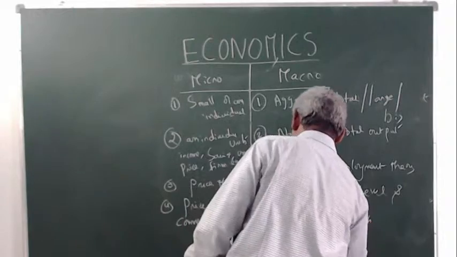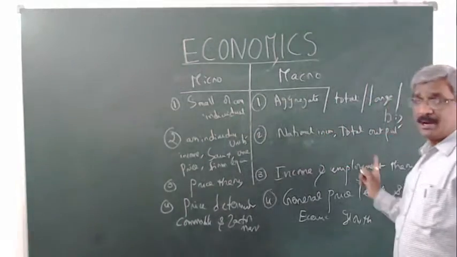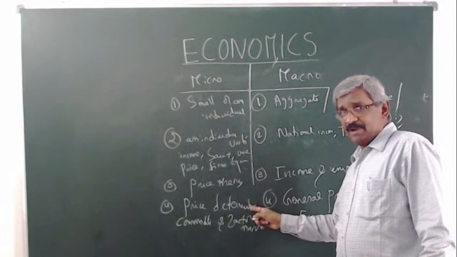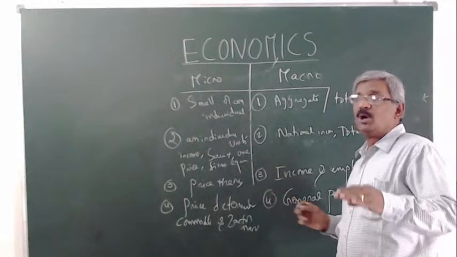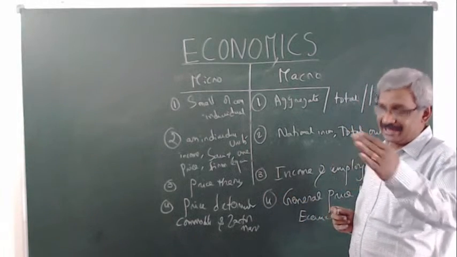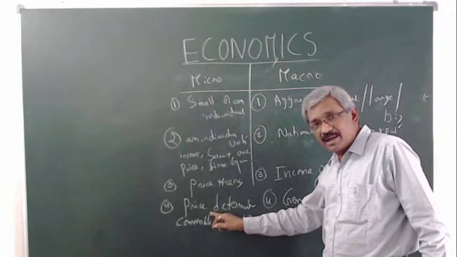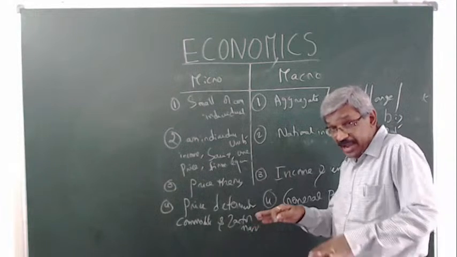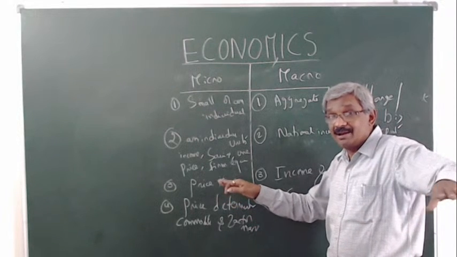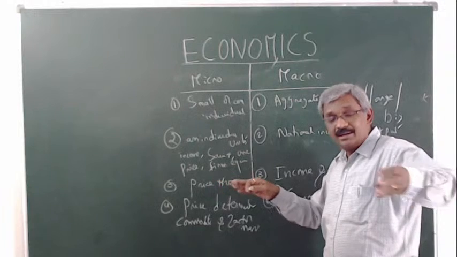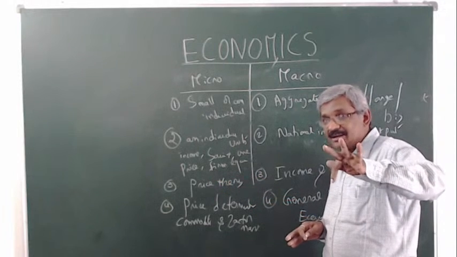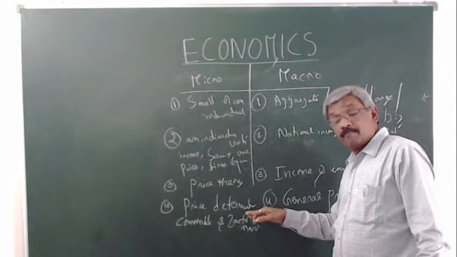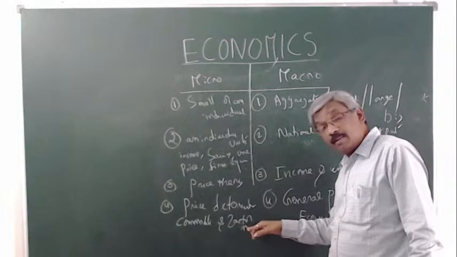So this is the difference between microeconomics and macroeconomics. Under commodity markets, demand and supply determine the prices under various markets. And factor prices are determined for various factors, land, labor, capital and organization, through rent, wages, interest and profit. So this is the price determination under the factor market.